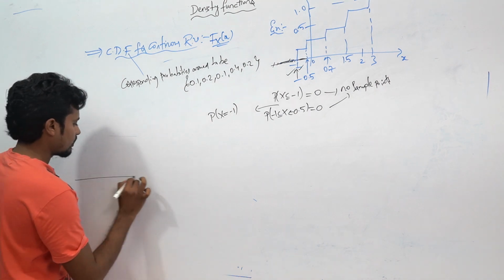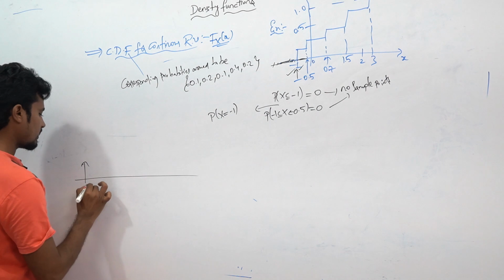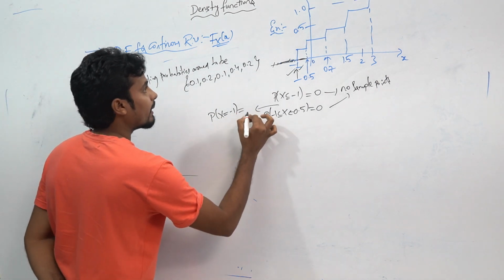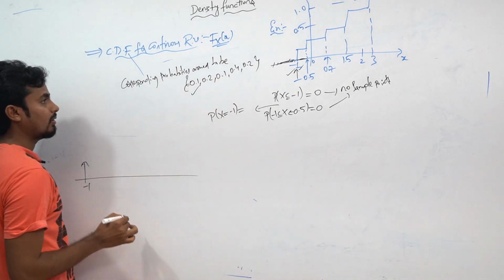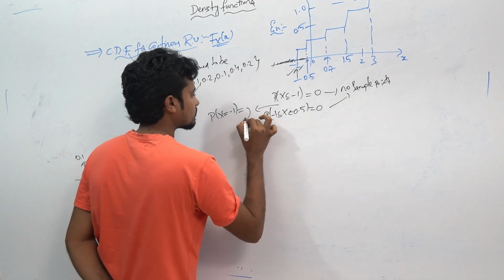So if I take -1, yes, there will be a discontinuity, a jump will happen. How much is the jump? It will be given as 0.1.